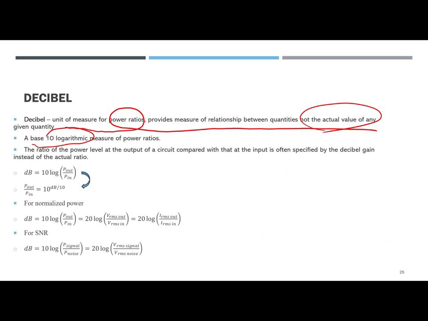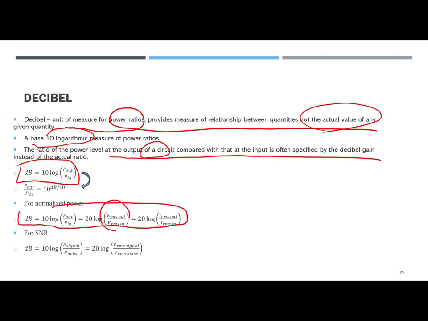It is a logarithmic measure of the power ratio: the ratio of the power level at the output of a circuit compared with that at the input is often specified by the decibel gain. So dB for power is P out over P in, and P out over P in is equal to 10 to the dB over 10. To normalize the power like this, but for RMS voltage or current, it should be 20. Don't make the mistake: for power it is 10, for voltage and current gain it is 20. For the SNR, yes, definitely.